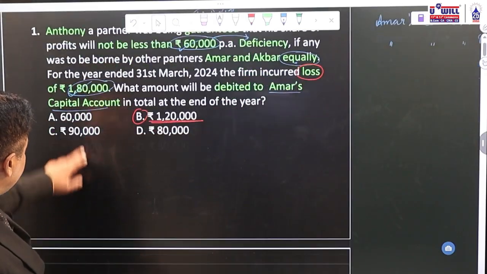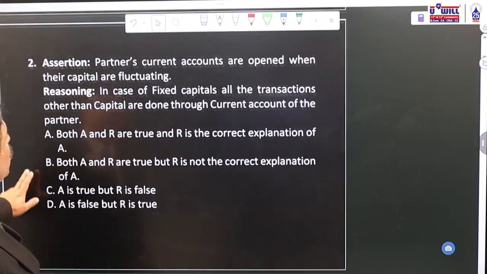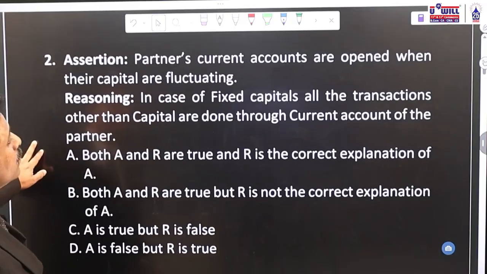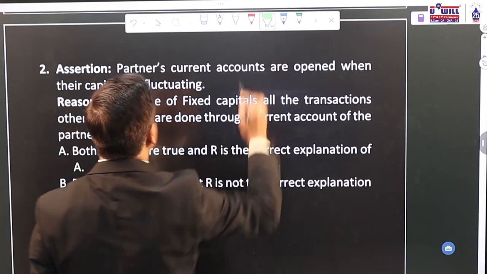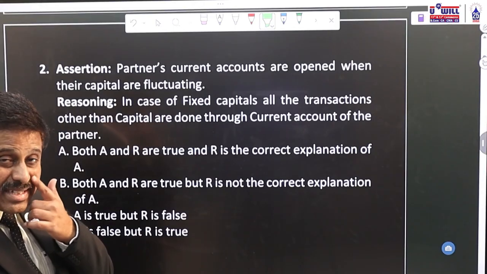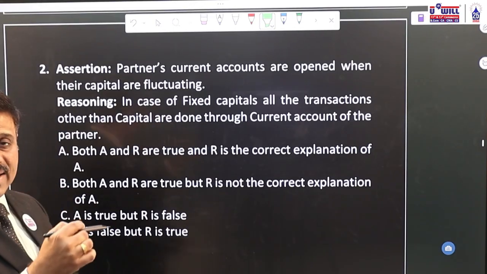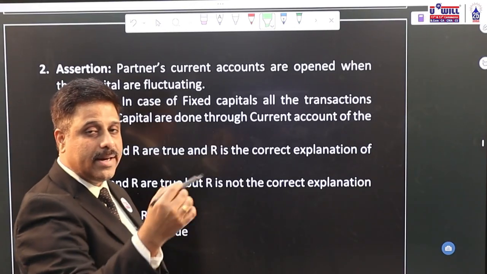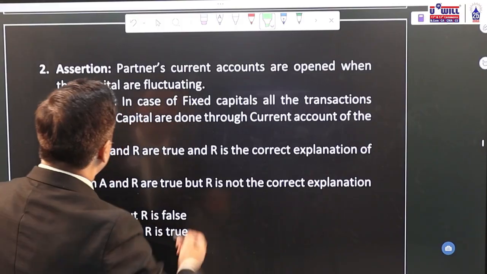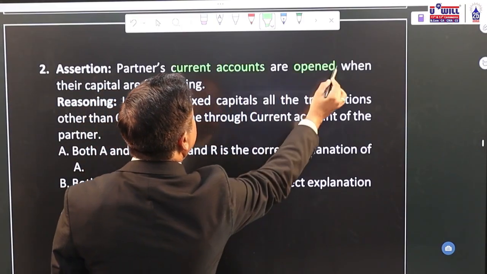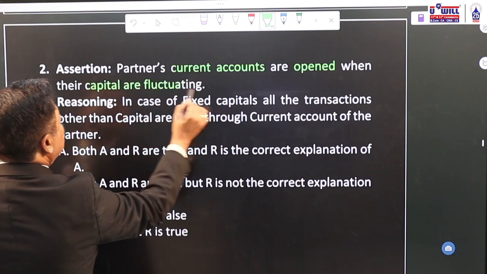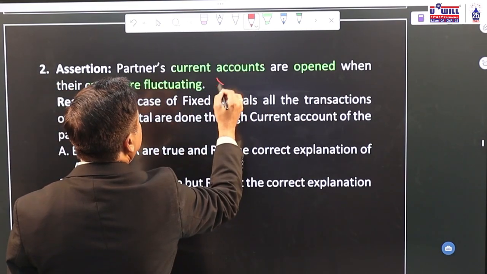Okay. Going to question number 2. Assertion and reason. So let's read one by one and identify whether it is true or false, as we have done in many earlier questions. Partners' current accounts are opened when their capitals are fluctuating.